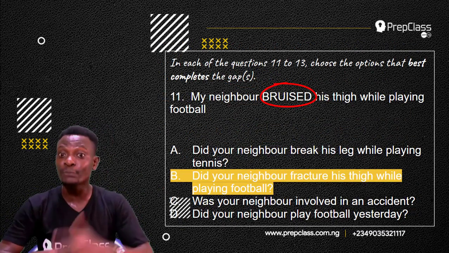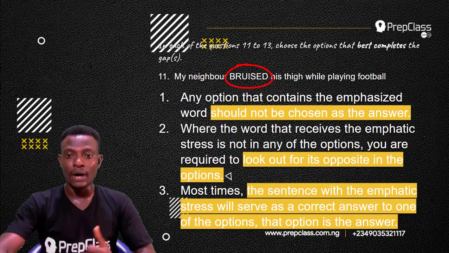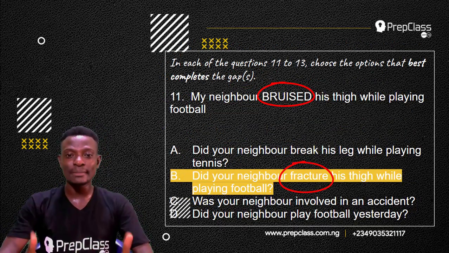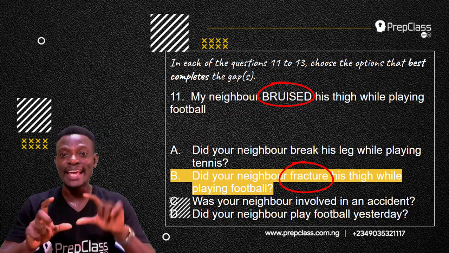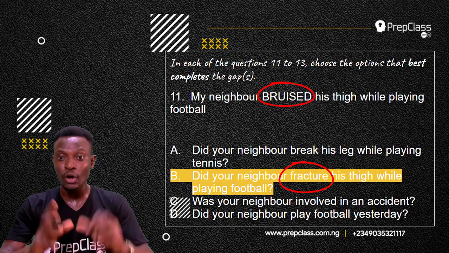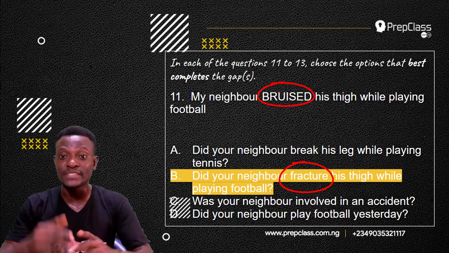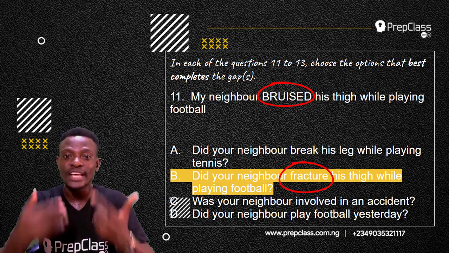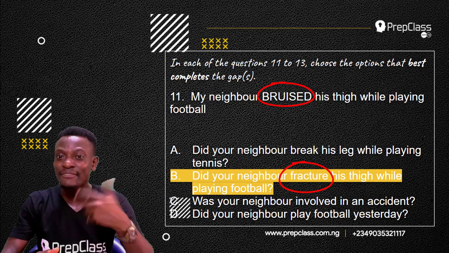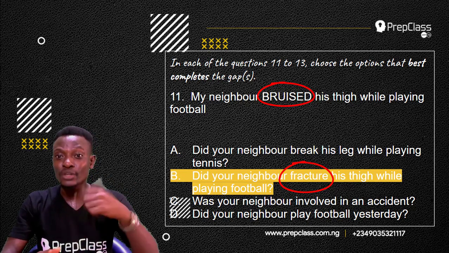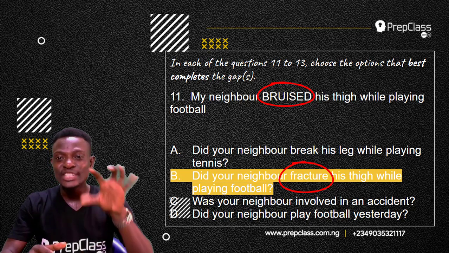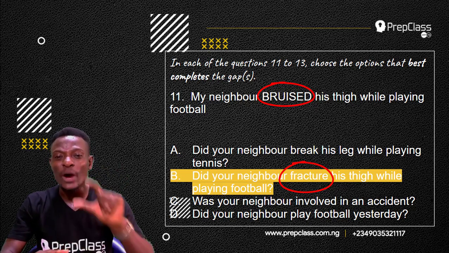So, what is the opposite of bruised? Now, the opposite of bruised is fracture. Remember, we have to look for the opposite of the emphasized word in the options. Now, option A, we have break, which is also an opposite of the emphasized word. But when you look at option A, you have, did your neighbor break his leg? You're not talking about leg. The question does not have anything to do with leg. What the question has something to do with is thigh. So option B says, did your neighbor fracture his thigh while playing football?